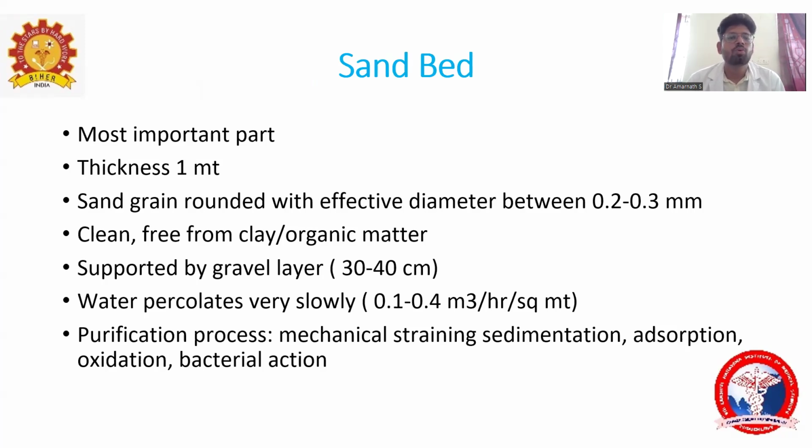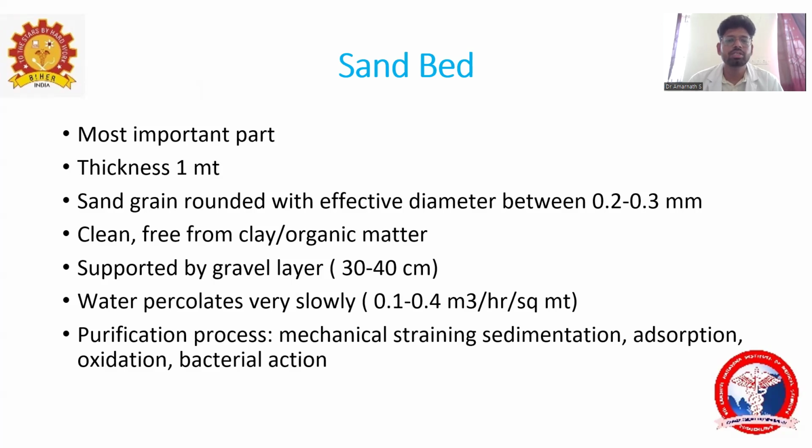Sand bed is the most important part and its thickness is 1 meter. The sand grain is one of the important differences when you are talking about the slow sand filter and rapid sand filter. The sand has an effective grain diameter of 0.2 to 0.3 mm. This sand bed is very clean and should be free from clay or organic matter, and it will be supported by a gravel layer of 30 to 40 centimeters. I will tell you where it is.